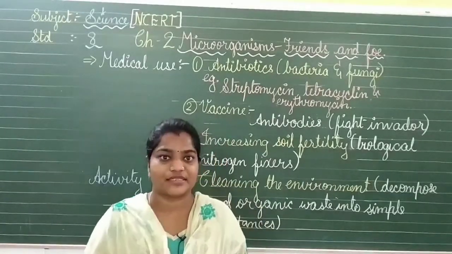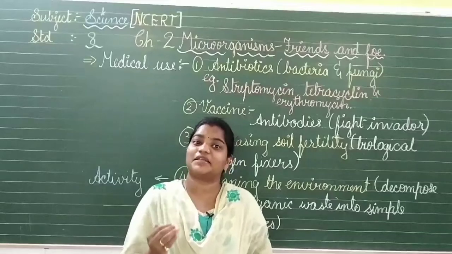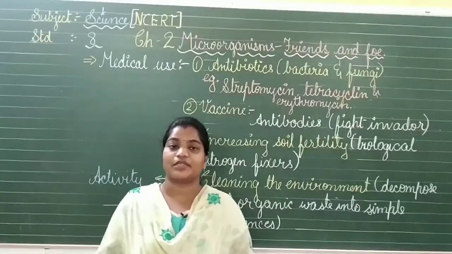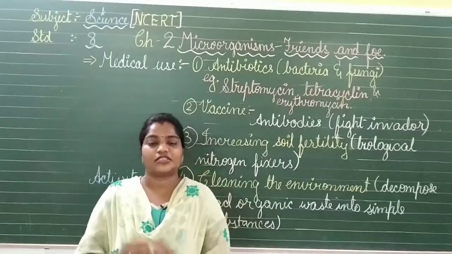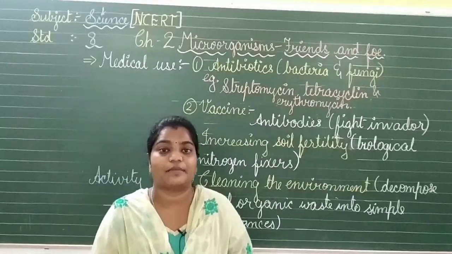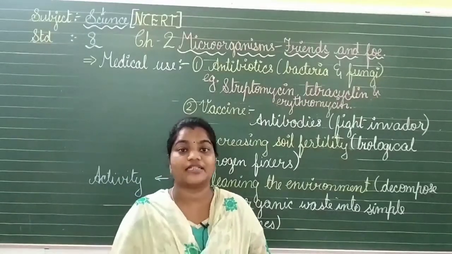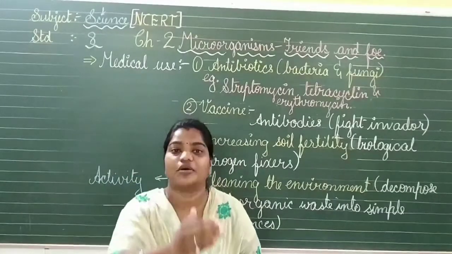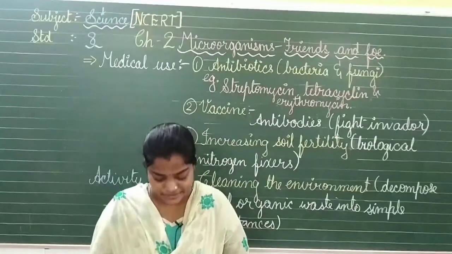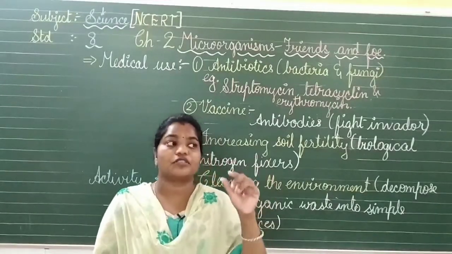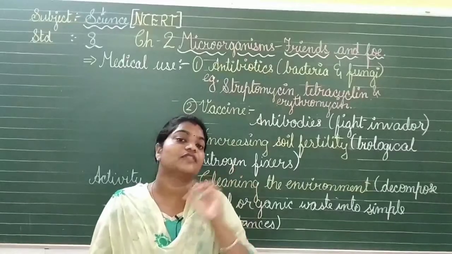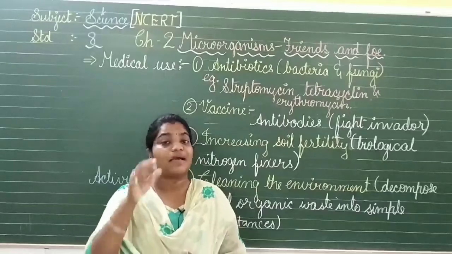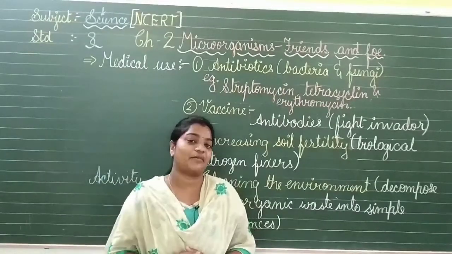Now how did he make it? He did not make it by a planned experiment, it came into existence suddenly. Now let us see what that sudden experiment was. He was working with a culture of bacteria. He just kept that in a plate. Then after some time he observed that the bacteria had stopped developing, because there was another organism stopping the development of the first bacteria. They found spores of a little green mold on it, which was stopping the bacteria from developing or growing. This was the penicillin which was found by Alexander Fleming for the first time.